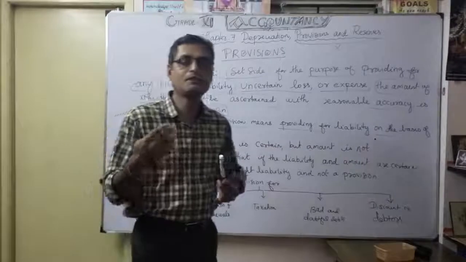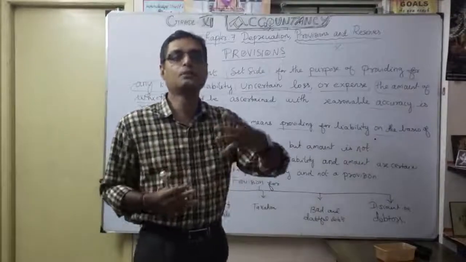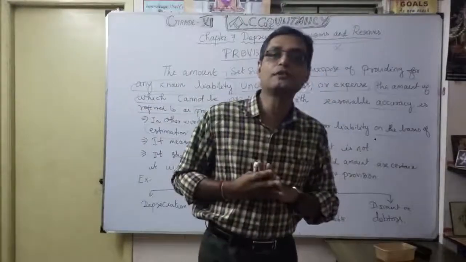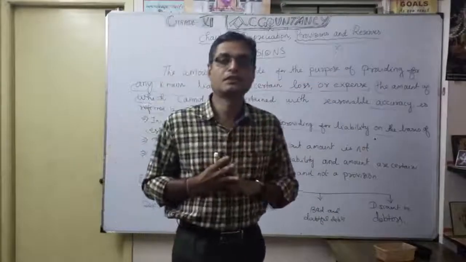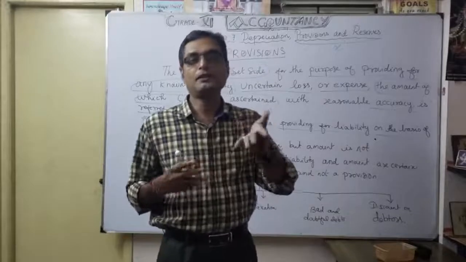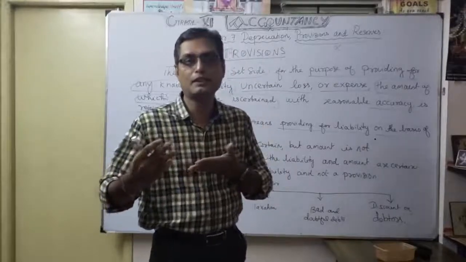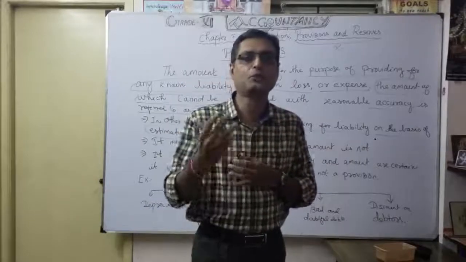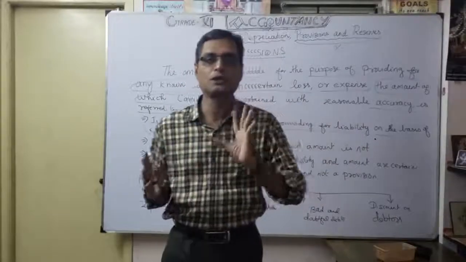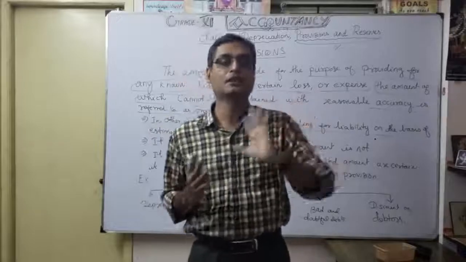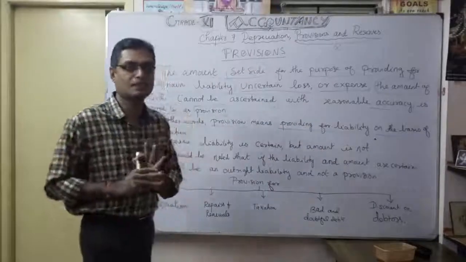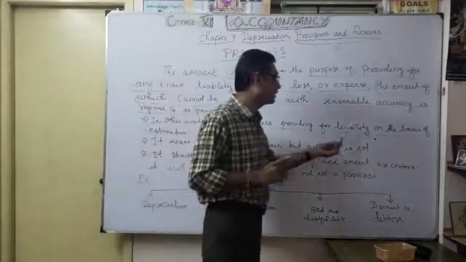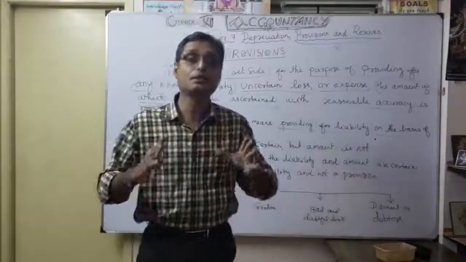For example, last month the requirement of oil was 5 liters. This month, maybe due to Diwali and other preparations, the requirement of oil is definitely more. For that we provide an allocation amount, especially for oil for the preparation of sweets. In the same manner, provision means providing for liability on the basis of estimation.